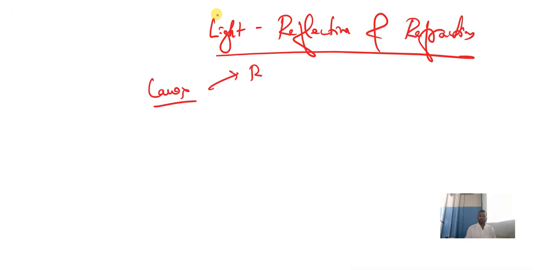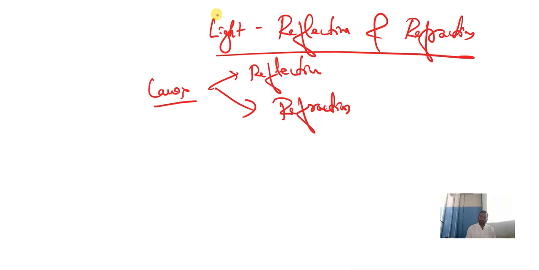Clear? Yes, sir. And now we come back to the chapter light: reflection and refraction. In this chapter, the most important thing is the laws of reflection and laws of refraction.